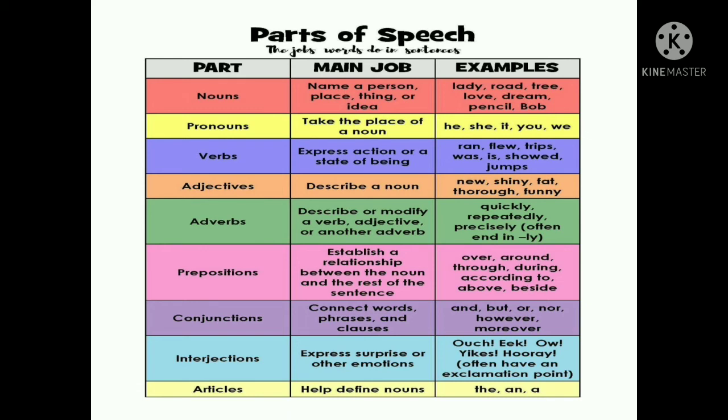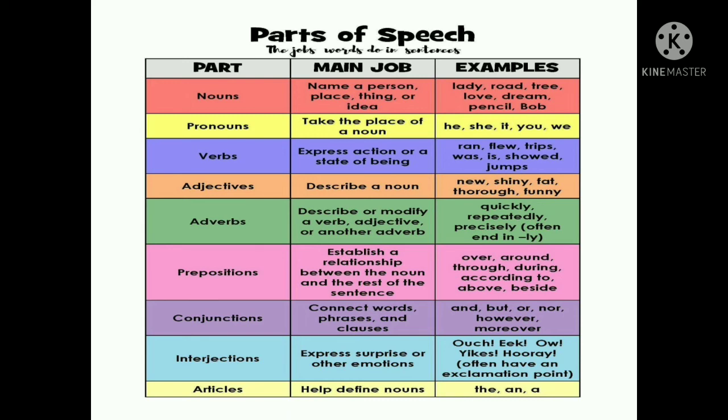And next one is collective noun. Collective means collection. So we consider crowd, army, herd, group. These are all considered as collective nouns. And the last one is abstract noun.